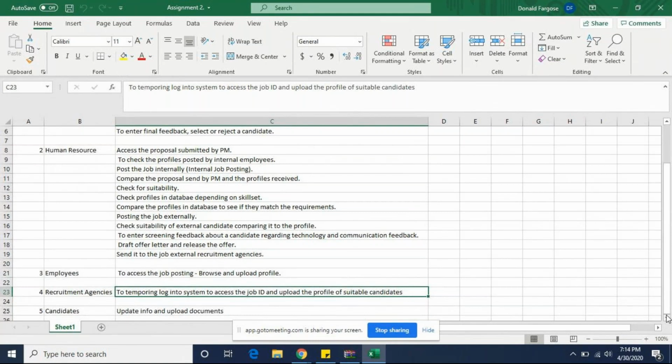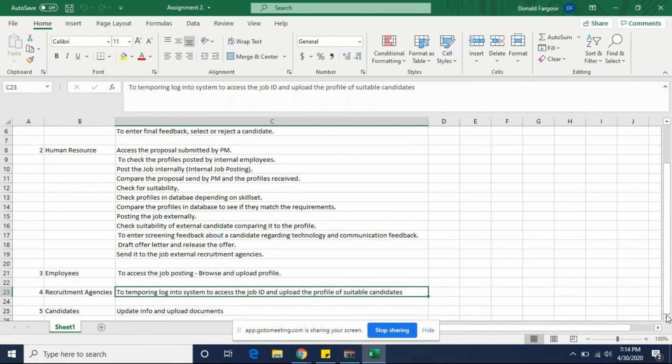The human resource accesses the proposal form submitted by the project manager. So probably we are trying to put it as one proposal, and we are talking from one project manager's perspective. But when we talk about multiple projects, obviously multiple project managers would be raising a job request or proposal form based on their project requirement.